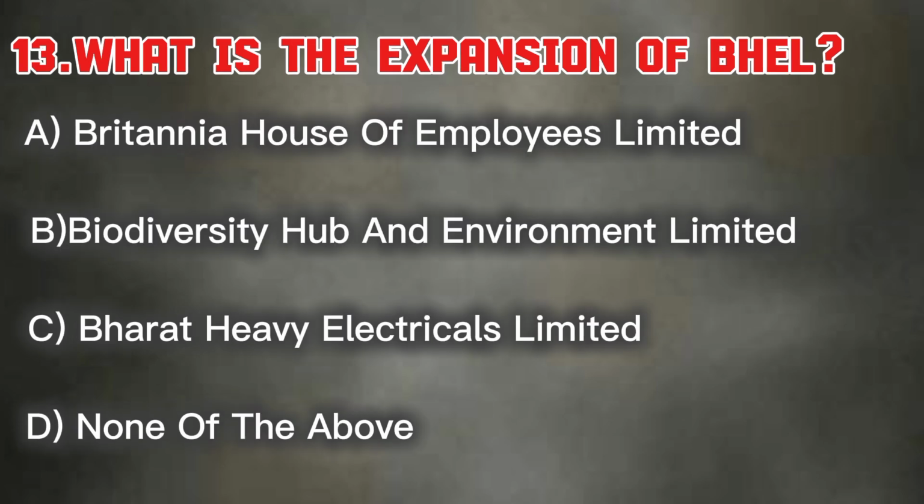The 13th one is what is the expansion of BEL? Option A Britannia House of Employees Limited. Option B Biodiversity Hub and Environment Limited. Option C Bharat Heavy Electronical Limited. Option D none of the above. The answer is option C Bharat Heavy Electronics Limited.